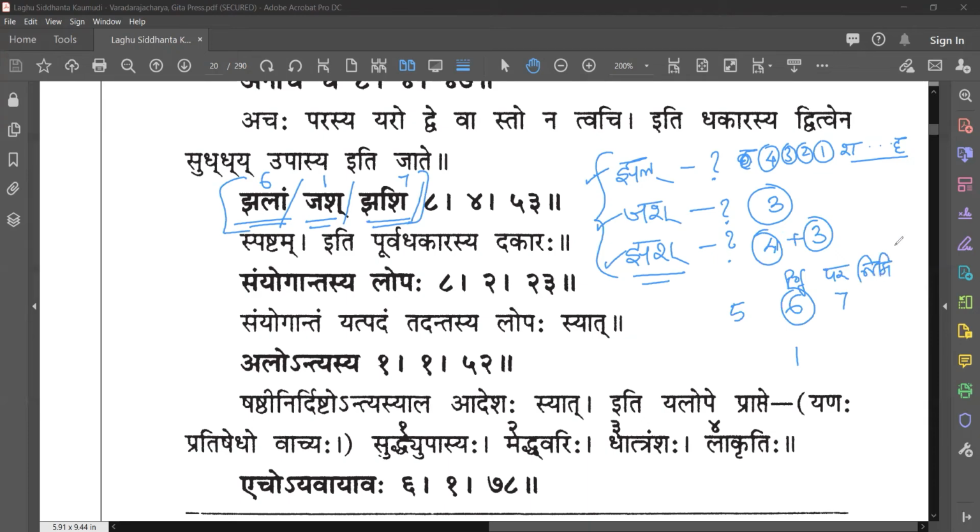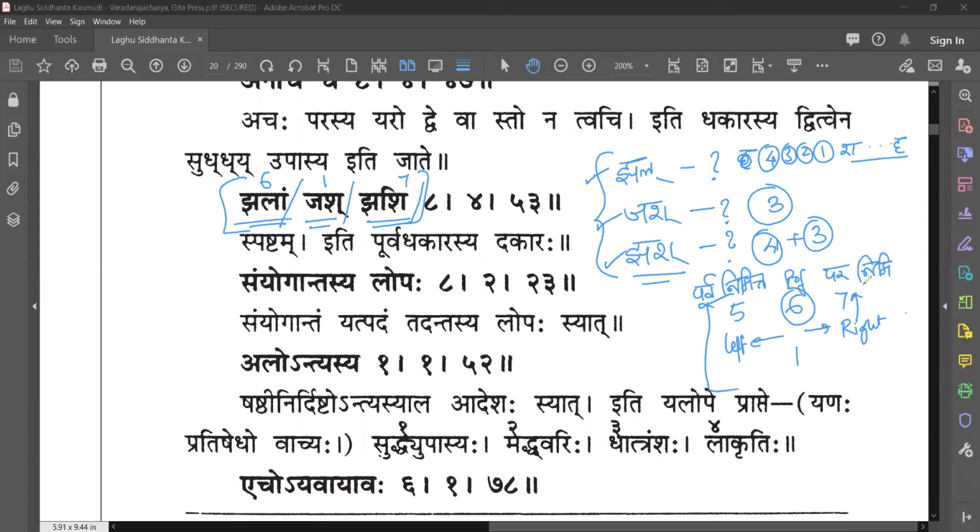Paranimitta. Whatever the condition which I am in, I will undergo transformation seeing who is sitting next to me towards my right hand side, and this will be towards the left hand side. Towards the right, whoever is sitting, they are called paranimitta, and towards the left, whatever is there will be purva nimitta. So you can remember this always.